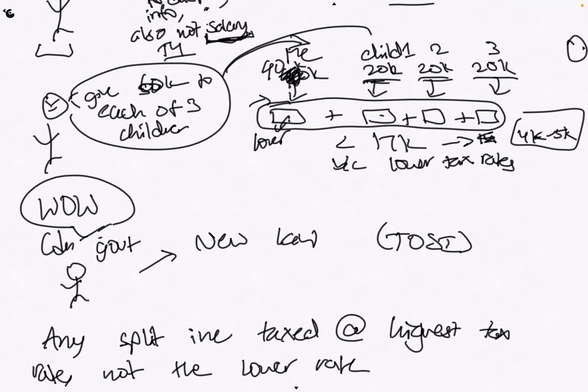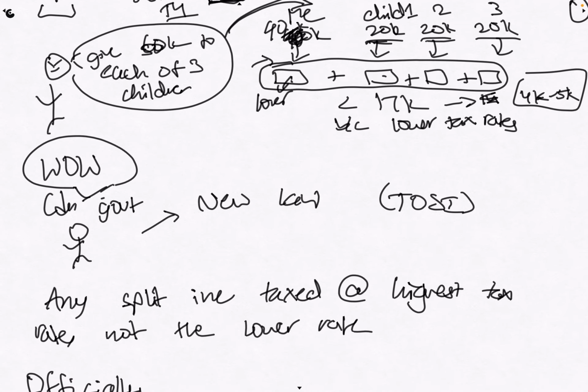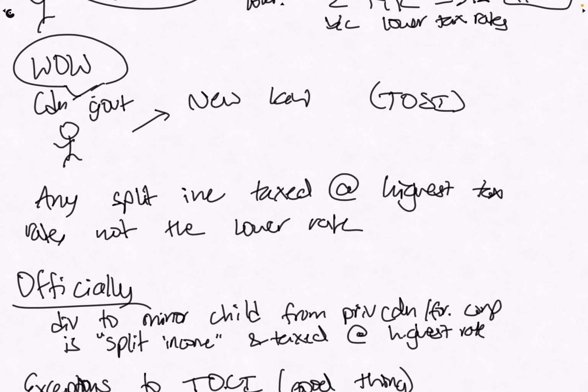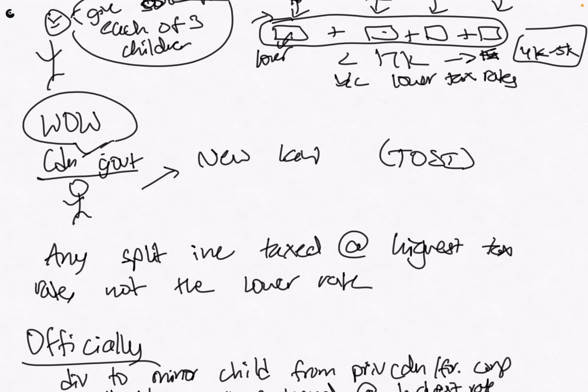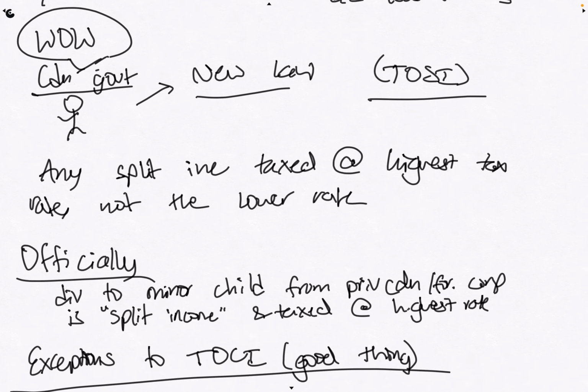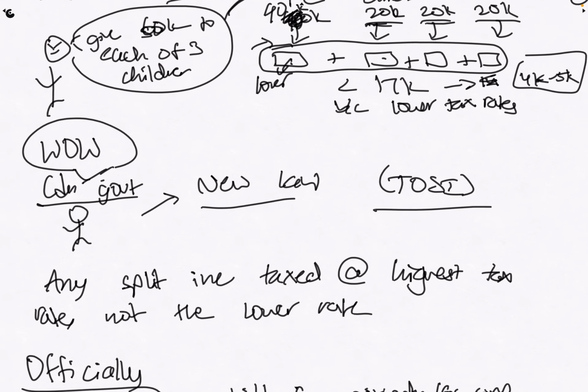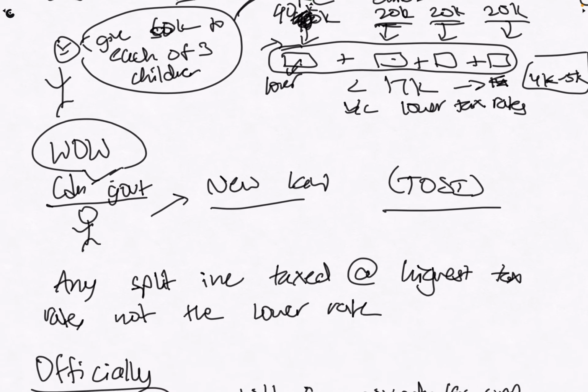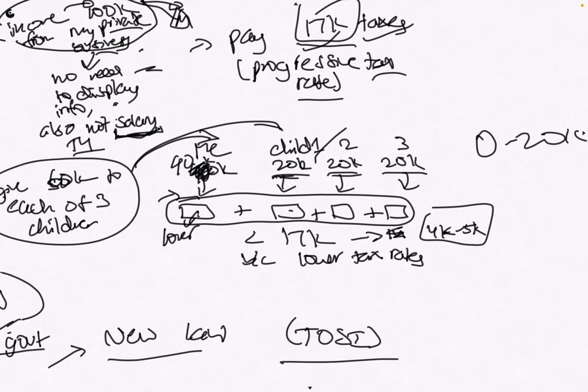And so the government is like, what? These guys can't just do that. So the government is shocked, and they've decided to put in a new law called the TOSI law. I don't really know when they put this in. The law basically says that any split income, so anytime I split income like this, is going to be taxed at the highest rate and not the lower rate. So all these 20Ks would actually be taxed at the highest income rate.